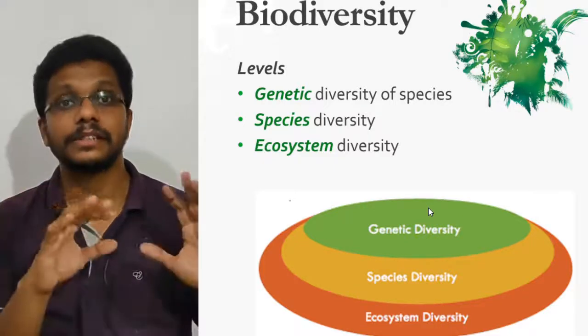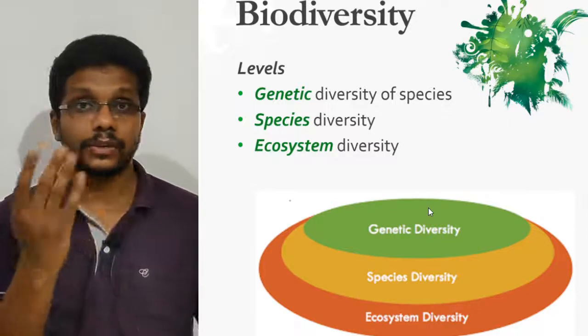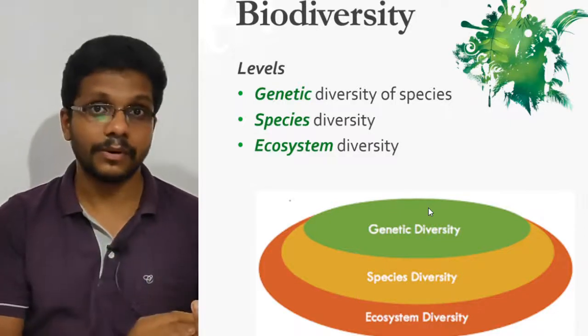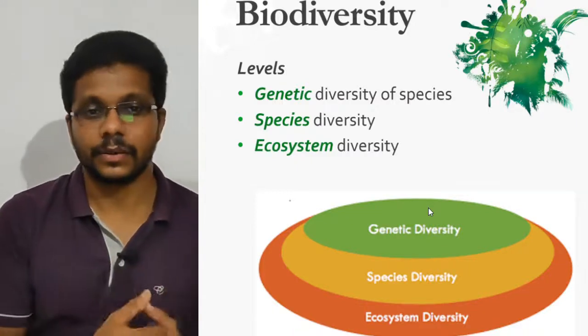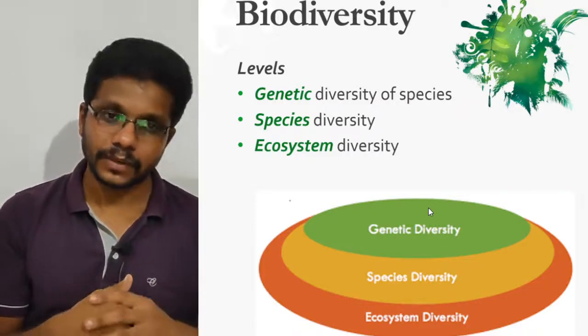If you want to measure the species diversity in an area, we just want to count the number of different species we have, and in each species we need to count how many individuals are there. That's what's called species diversity.